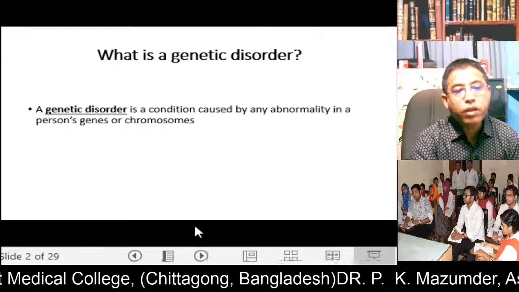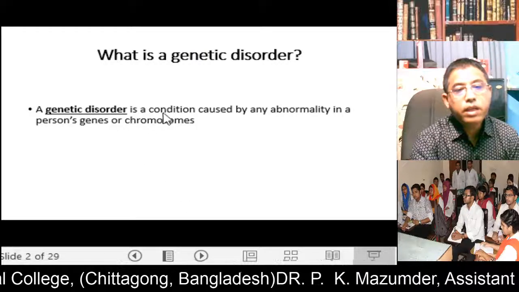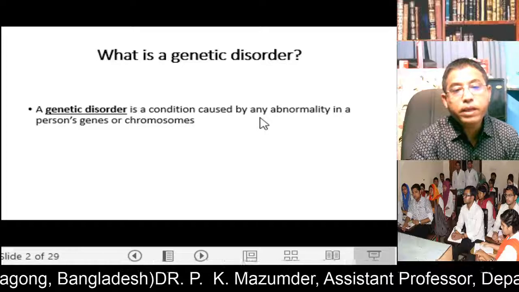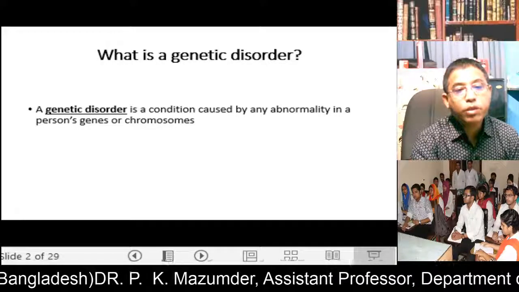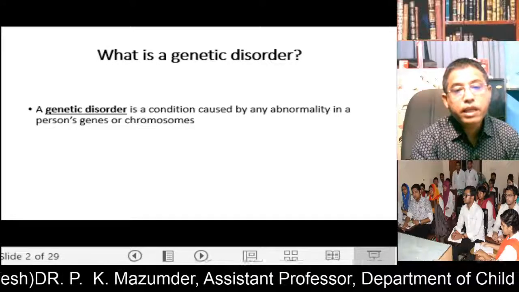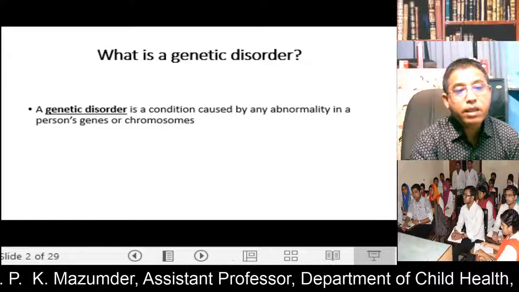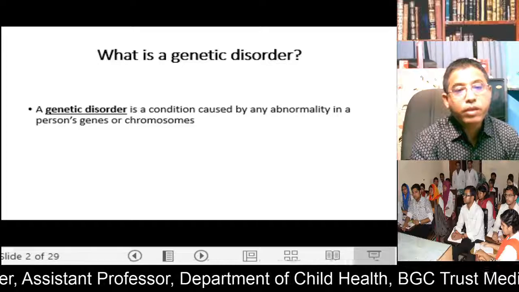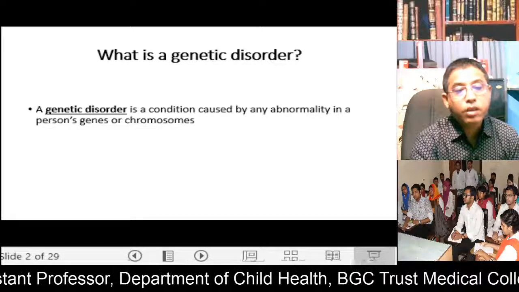What is a genetic disorder? A genetic disorder is a condition caused by any abnormality in a person's genes or chromosomes. That is, any abnormality in the genes or chromosomes produces a genetic disorder. So, there is a problem in genes or chromosomes.